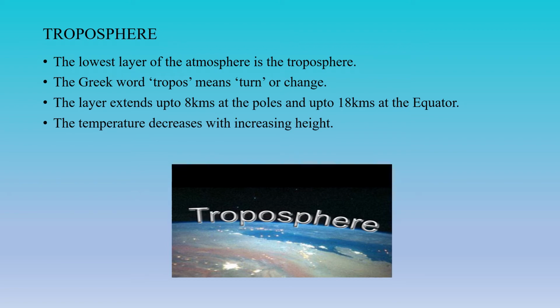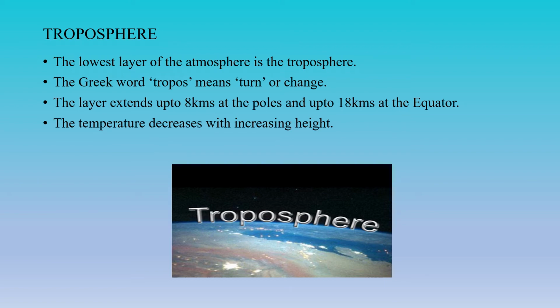Yes, the troposphere is the first layer of the five atmospheric layers. The Greek word tropos means turn or change. So this layer extends to 18 kilometers near the equator and 8 kilometers at the poles.